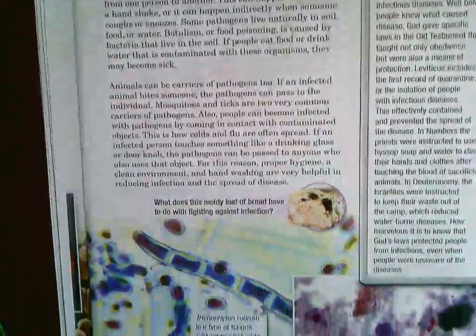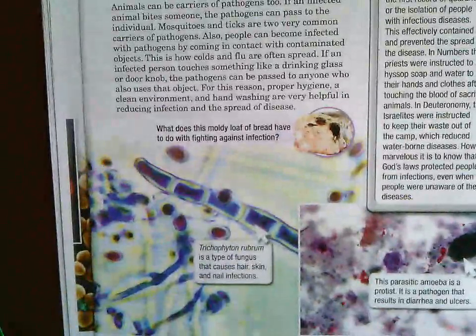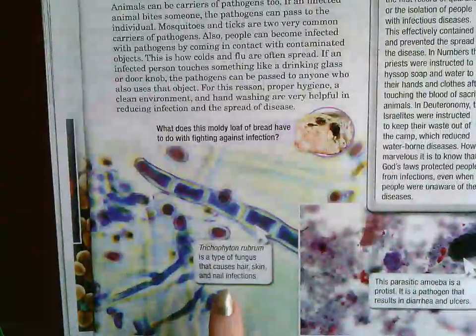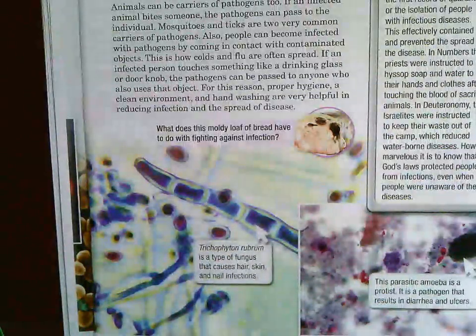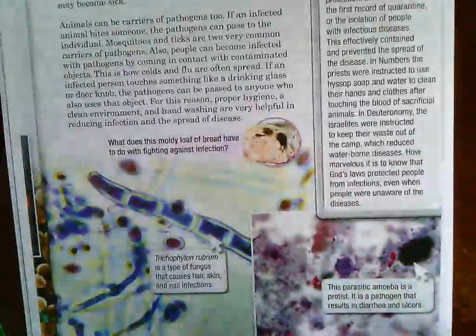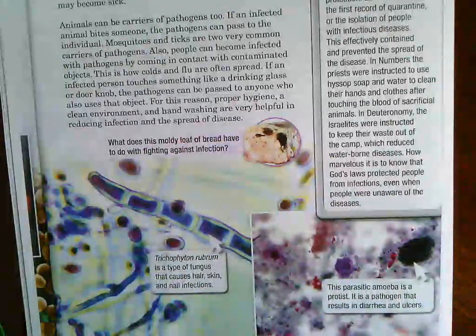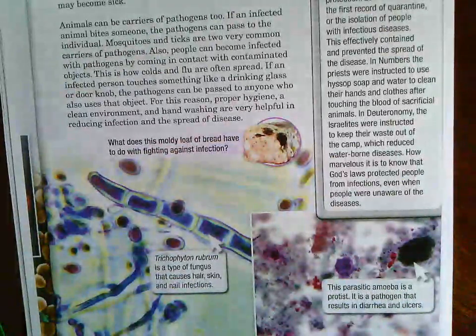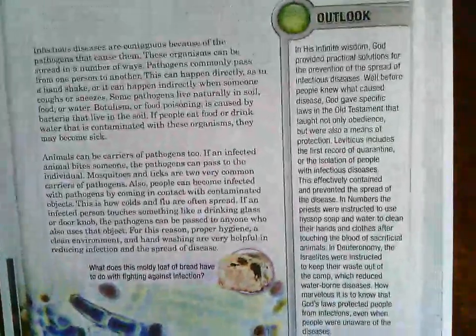Okay, so let me go down here. We're not done on this one. Here are some pictures. Oh my goodness. Trichophyton rubrum is a type of fungus that causes hair, skin, and nail infections. Sliding over to this black guy right here. This parasitic amoeba is a protist. It is a pathogen that results in diarrhea and ulcers. No fun. And last but not least, this section right here, outlook.